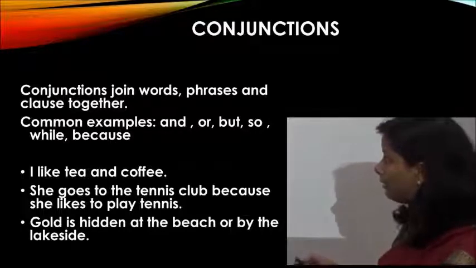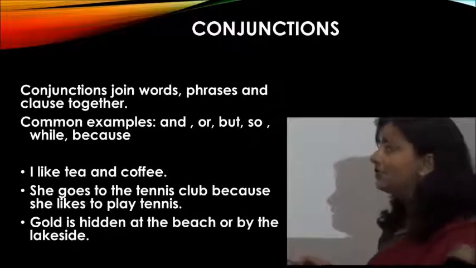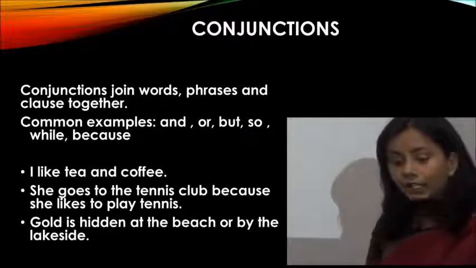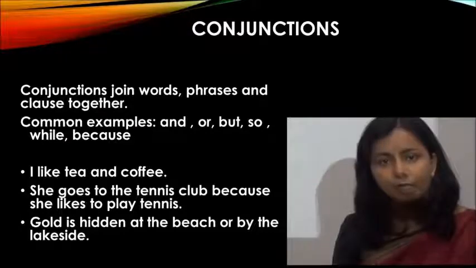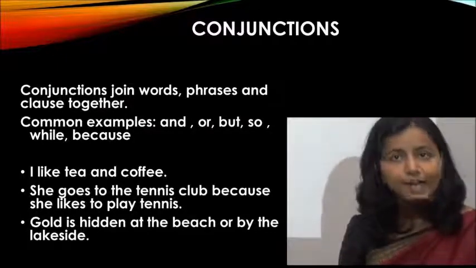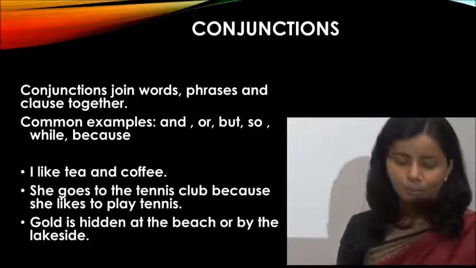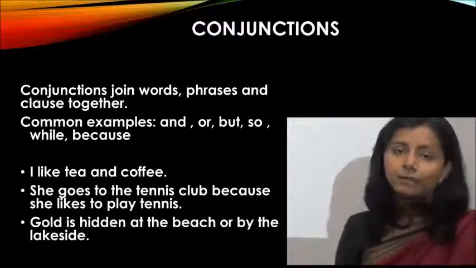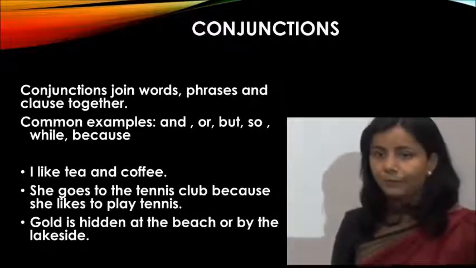Now, one word is there, or, which is joining these two phrases. This is how we can say that conjunctions are words that join two words, two phrases, and two clauses. There are types of conjunctions, for example, coordinating conjunctions, subordinating conjunctions, correlative conjunctions, etc.